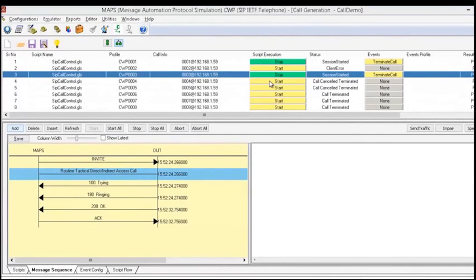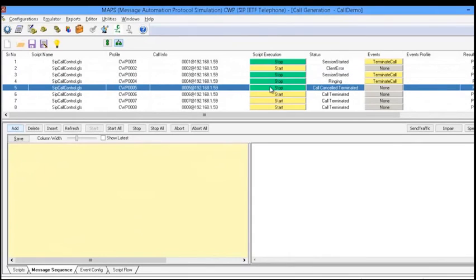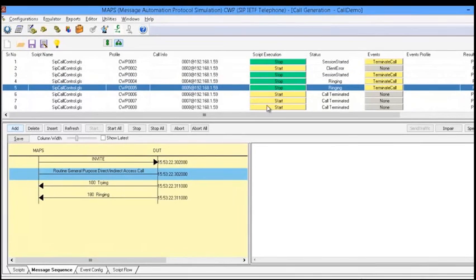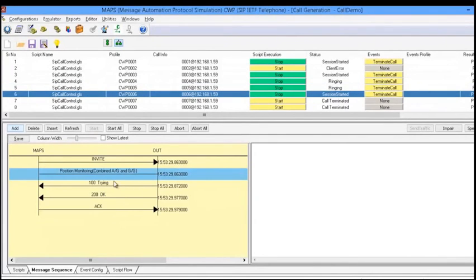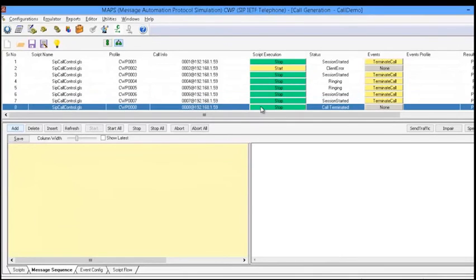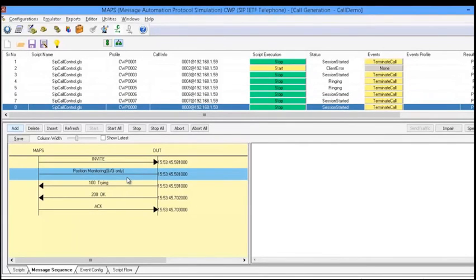Next two calls are the routine calls. One is a general purpose and the other a strategic call. The last three are the position monitoring calls. Out of them, the first one is a monitoring call for both air to ground and ground to ground calls happening at the callee side. And the next one is the air to ground monitoring call for air to ground only. And the last one is the ground to ground call.